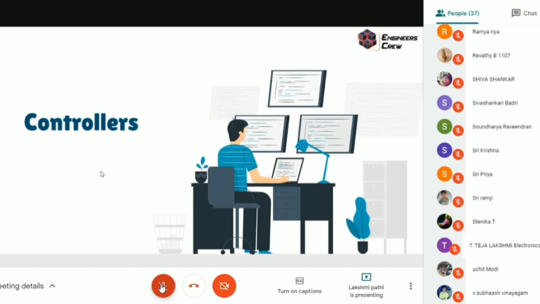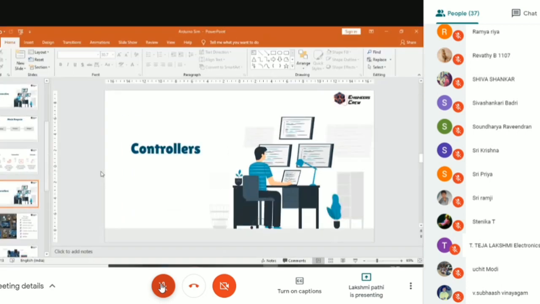But the problem with the controller is how to choose one, which is the most probable question from all the users. We have old controllers like the 8085 microprocessor and the 8051. But the problem is we have to program in a hex code manner. Most of the students are from an EC background, second year and third year. You have completed your microprocessor lab, right?